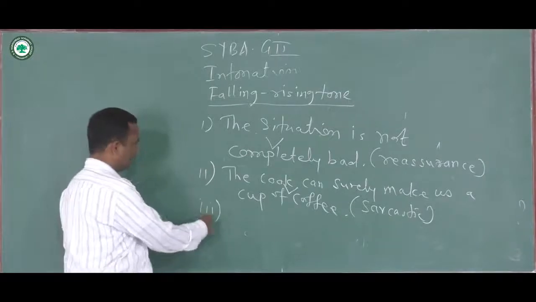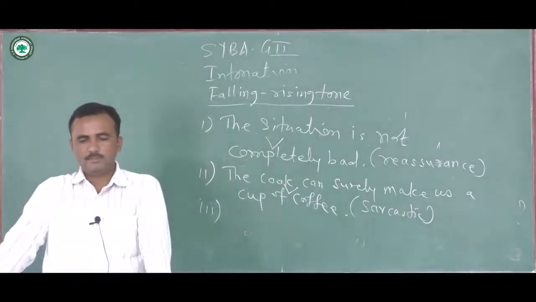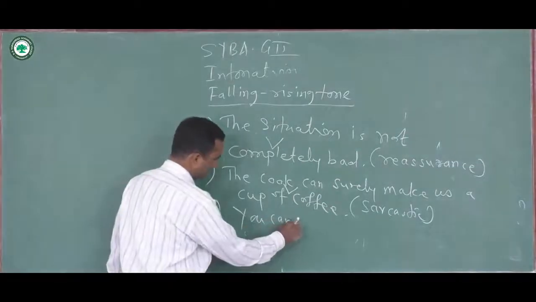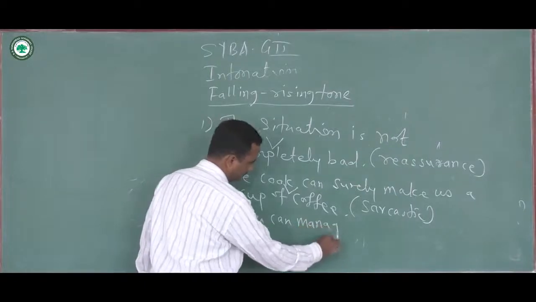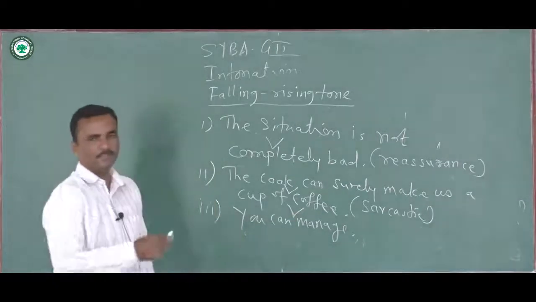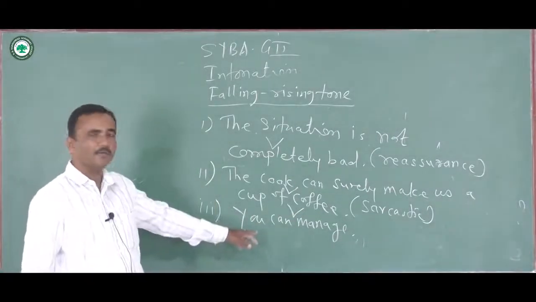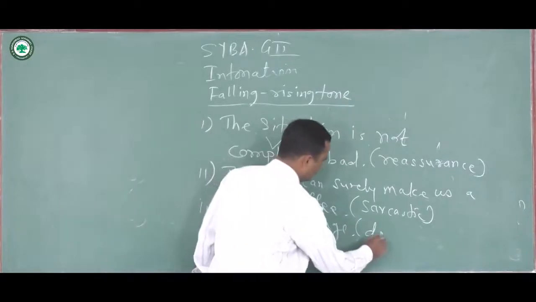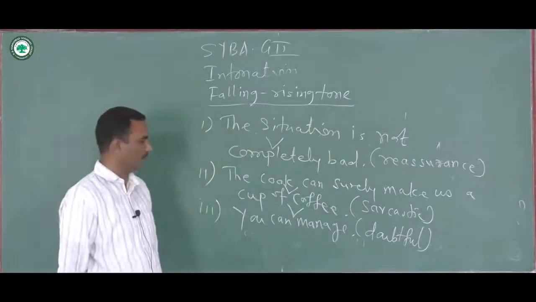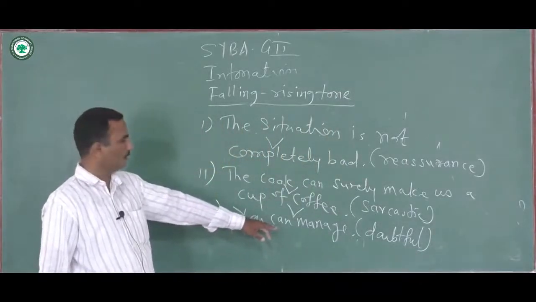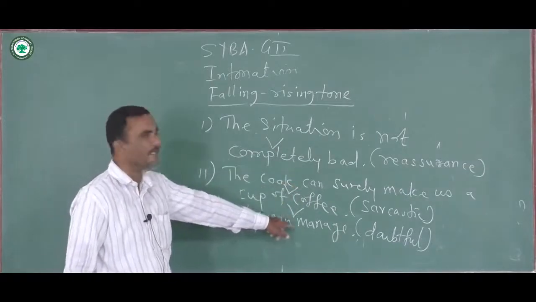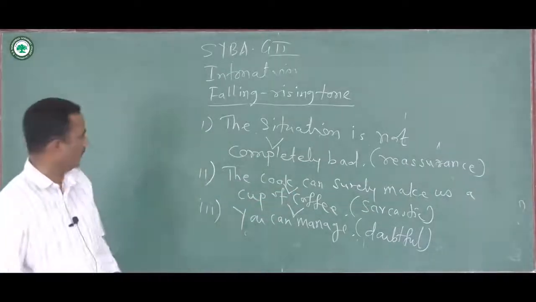Or in a situation like, you can manage. Falling and rising tone is here. You can manage. Here the speaker is doubtful. The attitude of the speaker is of doubt. The speaker is doubtful about the listener's ability or capability. Here his doubt is presented by the use of falling and rising tone. You can manage. And the next one is although.